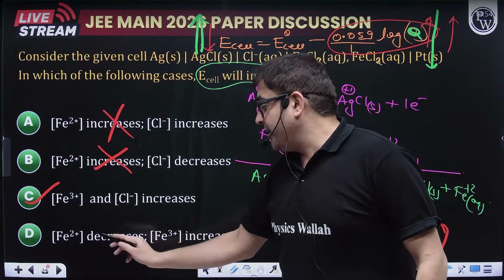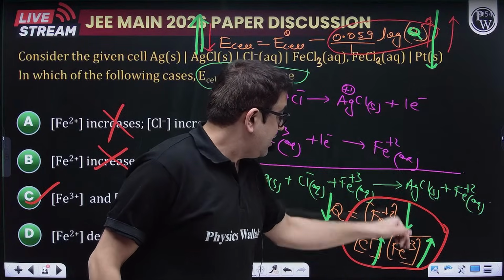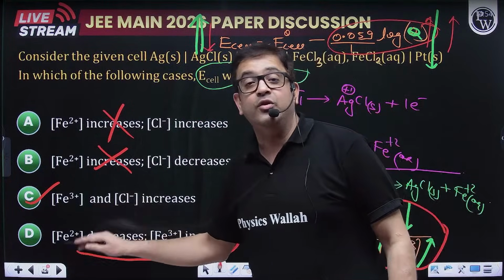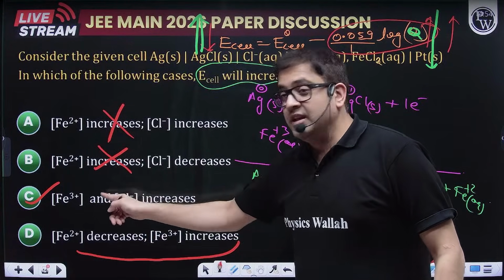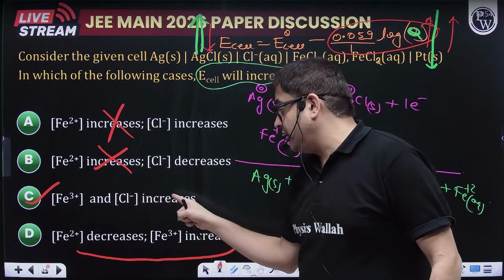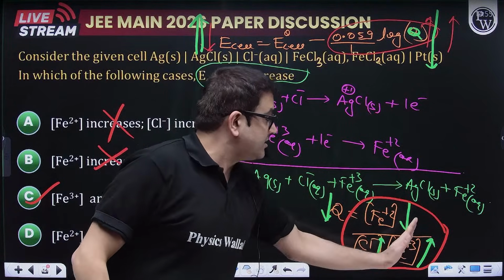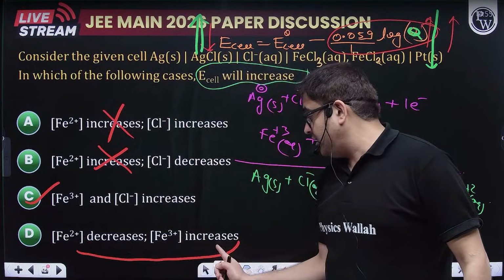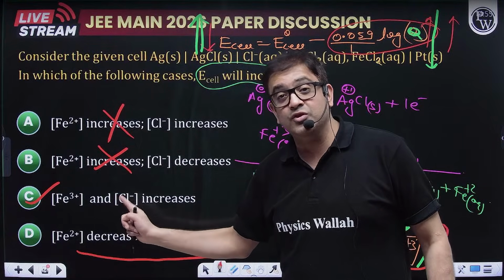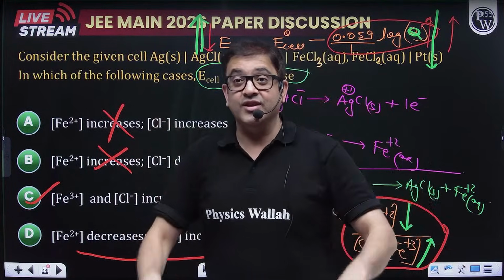Obviously, Fe plus 2 decrease. Yes, Fe plus 2 decrease. Fe plus 3 increase, Fe plus 2 decrease. This option is also, I guess, a printing error because they have made two correct options. This will be something different then. It must be a printing error because I have given you the logic: Fe plus 3 and Cl minus increase is right, but Fe plus 3 increase and ferrous decrease is also right. It may be a printing error from our end because this was the option communicated by the students. But if it is there, then this is also right, giving the logic. I hope it is clear.